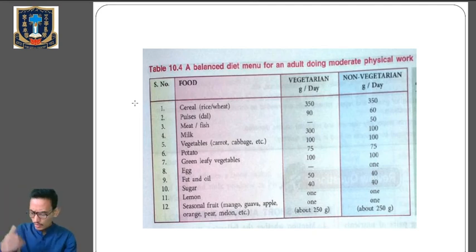Clear? Now we have finished the classes of nutrients also. So we have 6 classes of nutrients: carbohydrates, fats, proteins, mineral salts, vitamins and water. And over here the most important thing is that you have to go to table number 10.2, where you learn about some essential mineral elements, their sources, functions and related deficiency diseases in the human body. And table number 10.3, where you learn about essential vitamins, their sources, functions and the related deficiency diseases in the human body. Clear? So kindly go through this, very important.